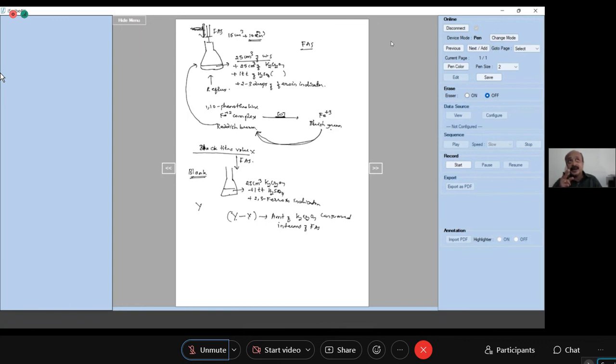It's already time up. Tomorrow I will explain this calculation and these titrations once again. It is a little bit confusing, right? So I'll explain it once again.